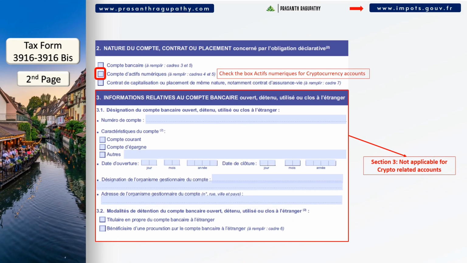On the second page, we have sections 2, 3 and 4. In section 2, check the box for actifs numériques. This means a cryptocurrency-related account. Then in section 3, you do not have to do anything. It is not applicable to crypto-related accounts.